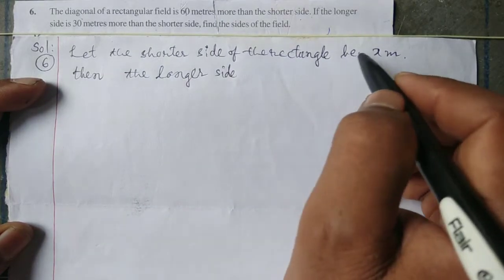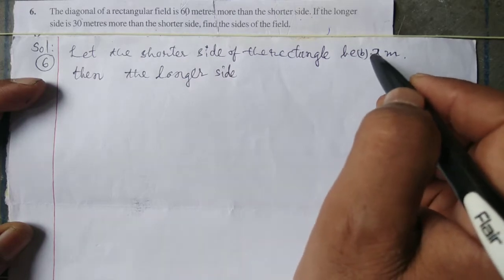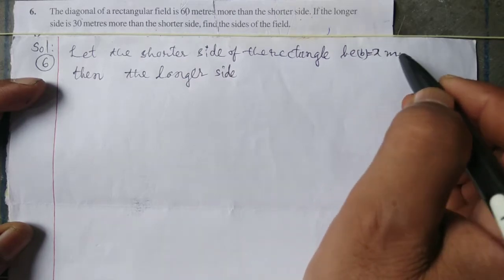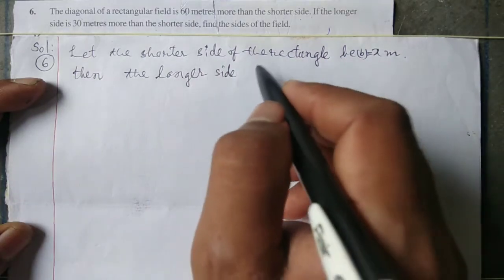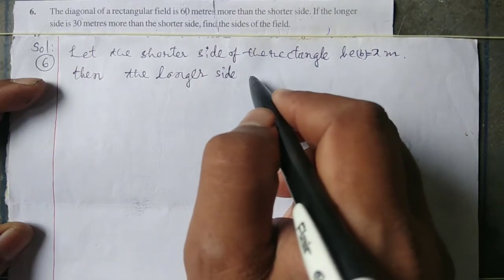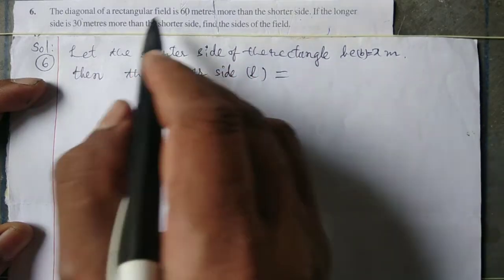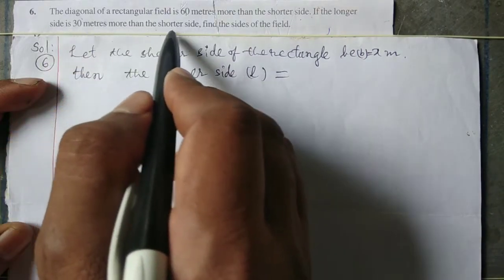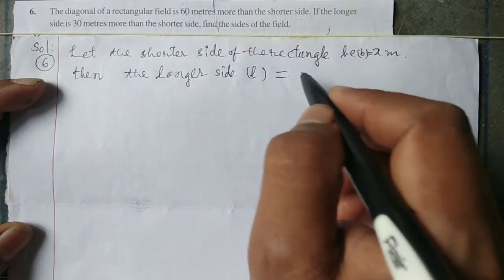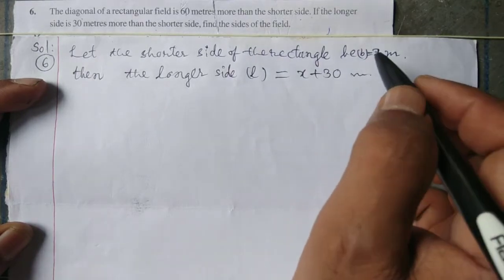The shorter side is the breadth, we can call this breadth b is equal to x meters. Then the longer side, length, is equal to x plus 30 meters, because it is given that the longer side is 30 meters more than the shorter side.